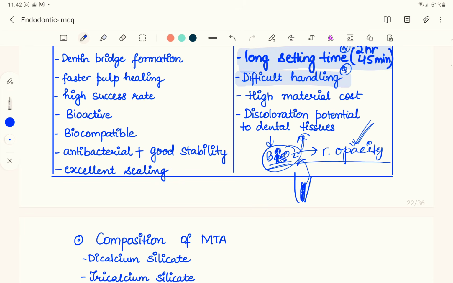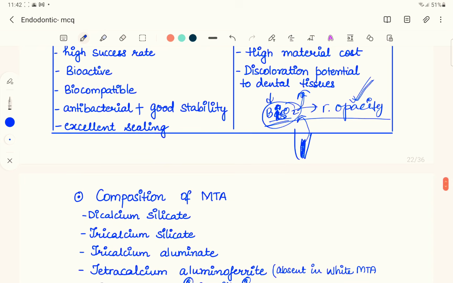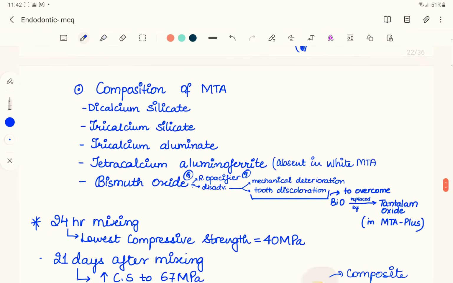If the patient has come for a filling, or if you have done any treatment, you do not want to do any harm to the patient. So purposefully we cannot discolor the teeth. So we can replace this bismuth oxide with tantalum oxide, which is in MTA Plus. In MTA Plus, tooth discoloration is not seen because the bismuth oxide is replaced with tantalum oxide to overcome the tooth discoloration.